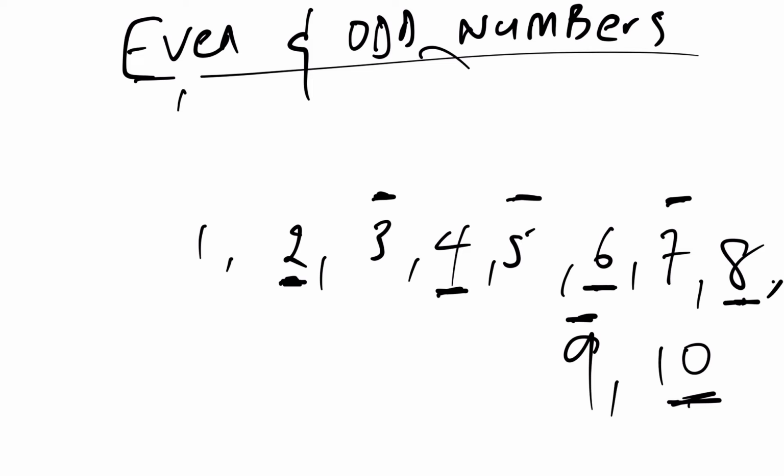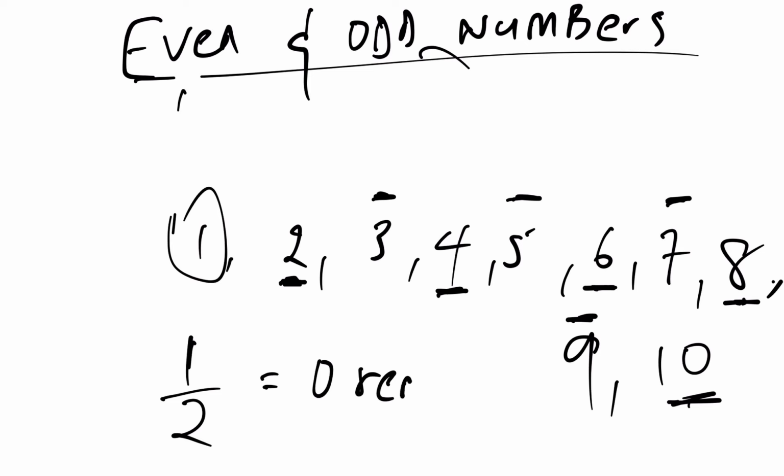How about 1? So 1 is also an odd number because when you say 1 divided by 2, 0, remainder 1. That's your answer. So this is also an odd number.